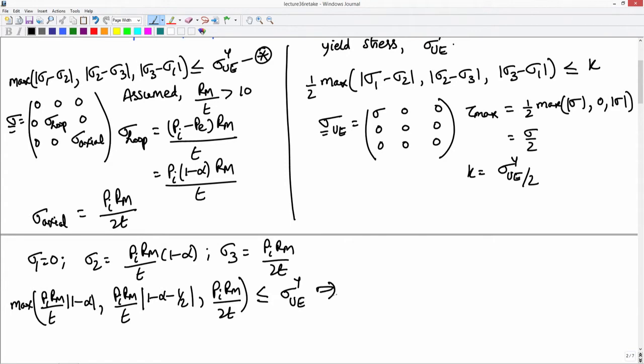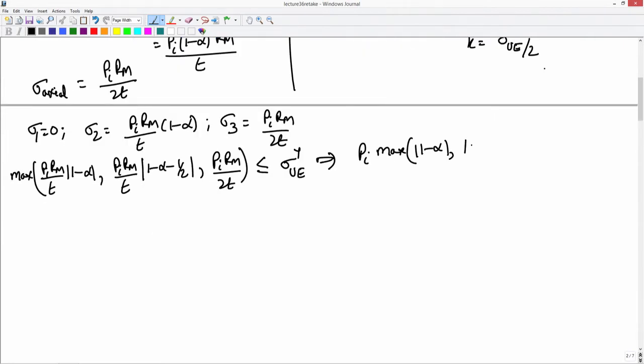What this tells us is that P_i times the maximum of the absolute value of 1 minus alpha, the absolute value of (1 minus 2 alpha) by 2, comma, 1 by 2, must be less than or equal to sigma_yue times t by r_m.